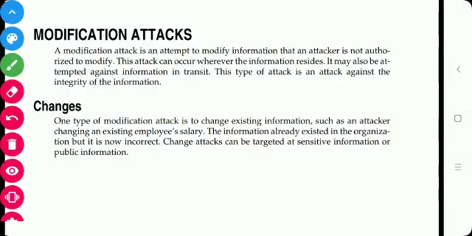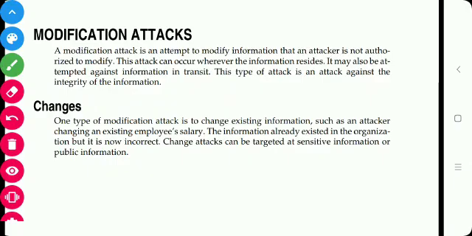The next type of attack is the modification attack, which means modifying existing information. The attacker is not authorized to modify it, but still modifies the information. This attack can occur wherever the information resides. It may change during transit, it may change when the information is stored on the system, and it may also be modified if the information is in physical form.